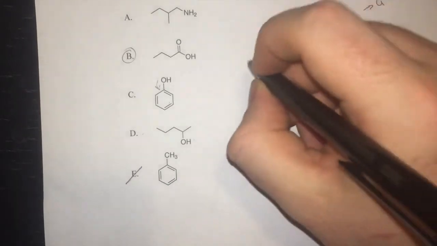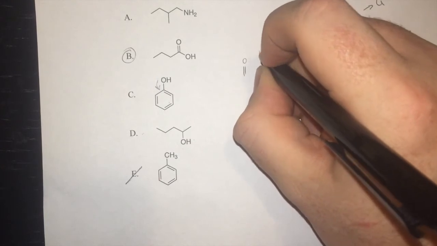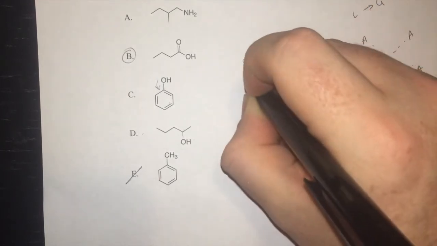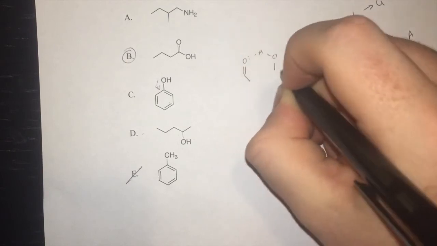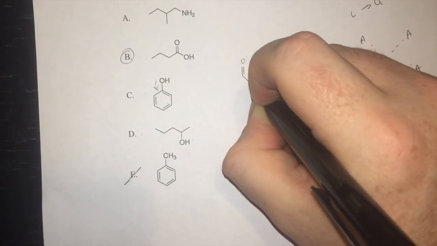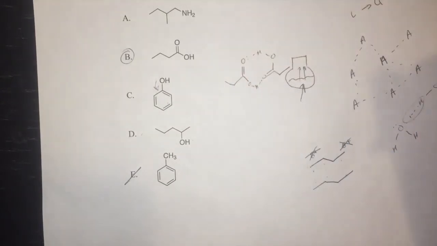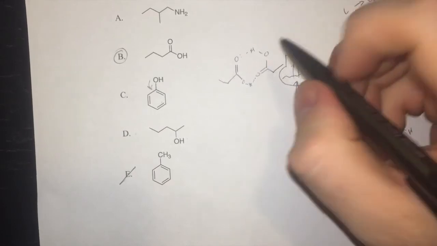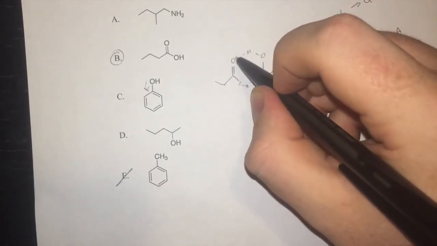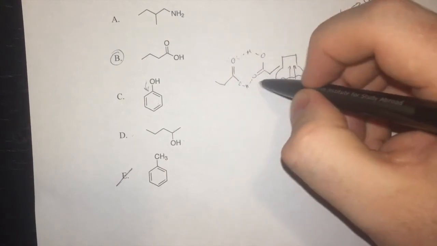You see, carboxylic acids form these incredibly strong hydrogen bonding networks. Basically what you have is these dimers. The hydrogen of one carboxylic acid hydrogen bonds to the carbonyl of the other carboxylic acid molecule, and vice versa.